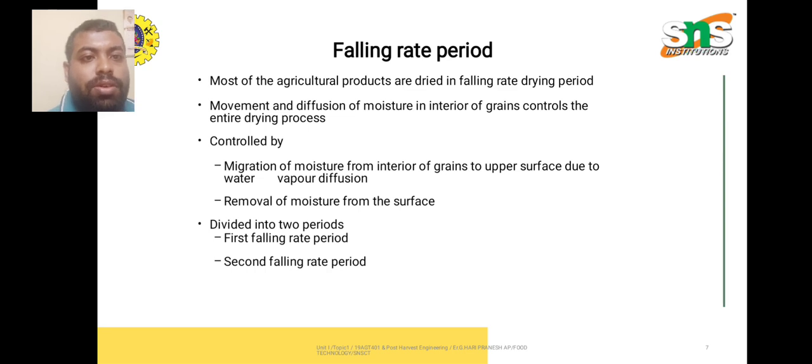Next, we are going to discuss the falling rate period. Most agricultural products are dried in the falling rate drying period. Movement and diffusion of moisture in the interior of grains controls the entire drying process. It is controlled by migration of moisture from the interior of grains to the upper surface due to water vapor diffusion, and removal of moisture from the surface. It is divided into two periods. One is the first falling rate period and the second one is the second falling rate period.